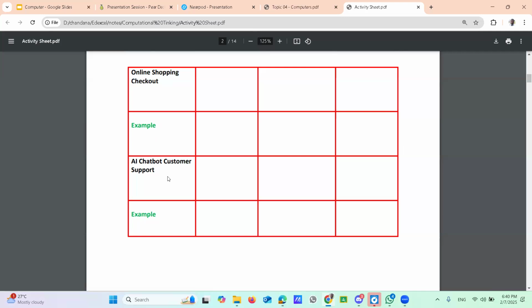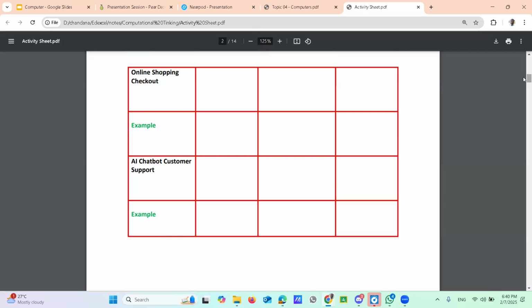Then the chat box tries to solve it. They check whether there is any solution in the system. Based on your question, they check their system or database to get the exact solution. Once you get the solution, it is displayed through the chat window, giving the solution. That's the output. Is it okay at that point? Yes, sir.